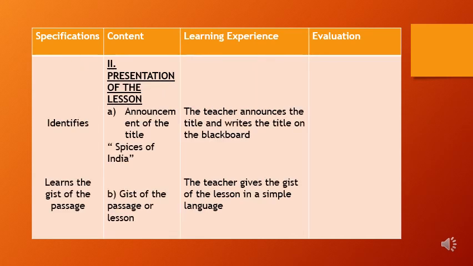And the second step in writing the lesson plan for prose is presentation of the lesson. That is the second major step, presentation of the lesson. Under presentation of the lesson, we have different steps. In presentation of the lesson, the first one is called announcement of the title. So here the teacher should announce the title. In the learning experience column, you should write the teacher announces the title and writes the title on the blackboard.